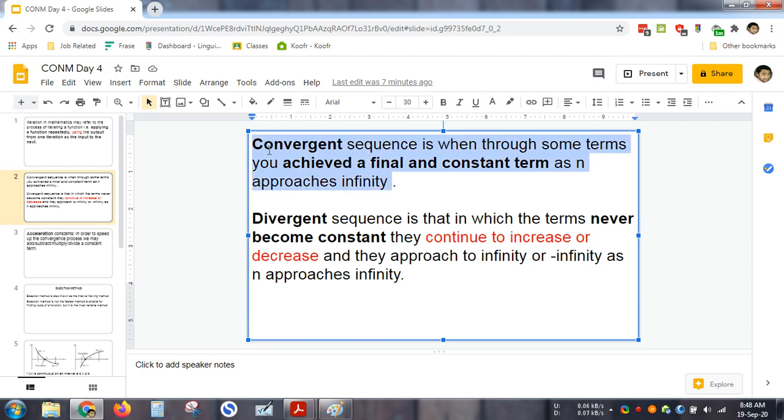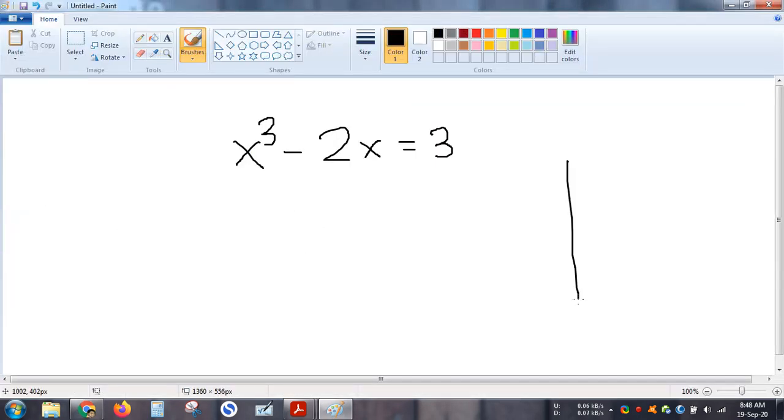My solutions are converging. For example, you are applying a method and in each iteration you are getting a value, and after a particular point of time you are getting a constant value. So this represents a converging solution. Why? Because after a particular n number of iterations, I am getting a fixed value. There might be error, but still I am getting a fixed value.